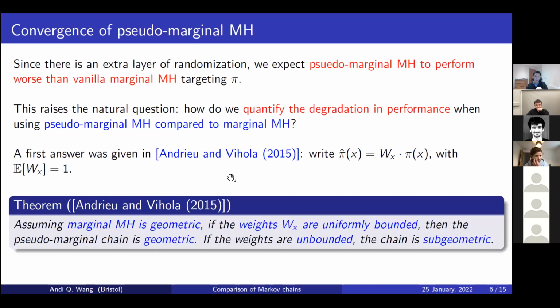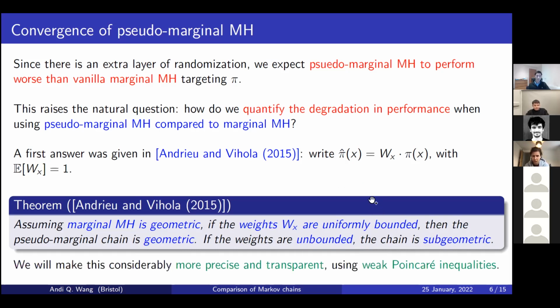Well, what you can say in that situation is, if you assume for starters that the marginal chain, just a pure random walk targeting pi exactly with no pi hat, is geometric, and if these weights Wx are uniformly bounded, so there's just some universal constant that will always upper bound your weights, then the pseudo-marginal chain will still be geometric. So that will still have exponentially fast convergence. However, if the weights are unbounded, they can be arbitrarily large, then the chain is going to be subgeometric. So it's not going to converge exponentially fast.